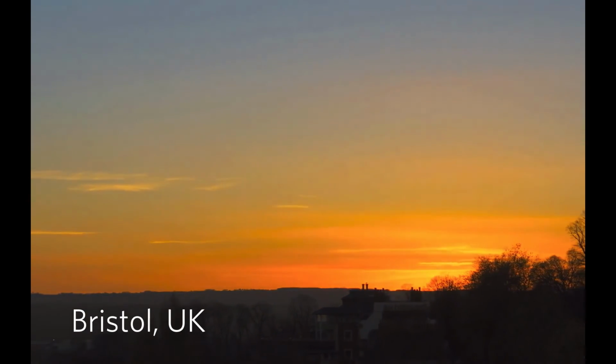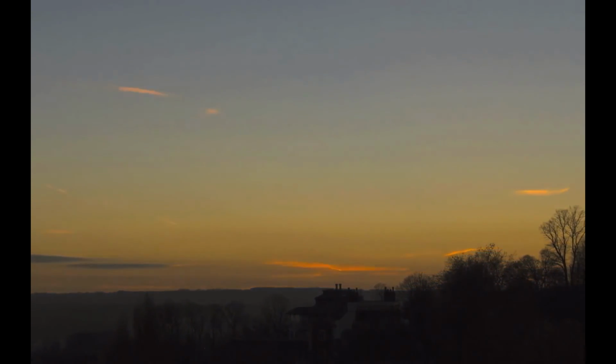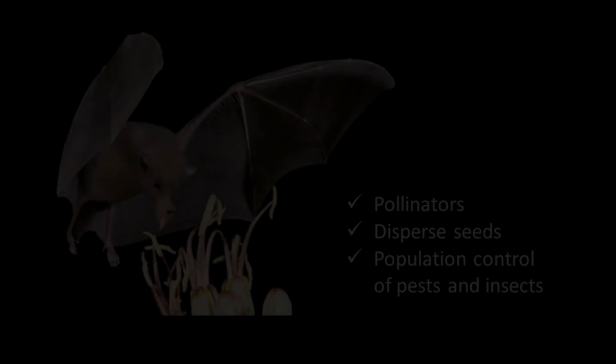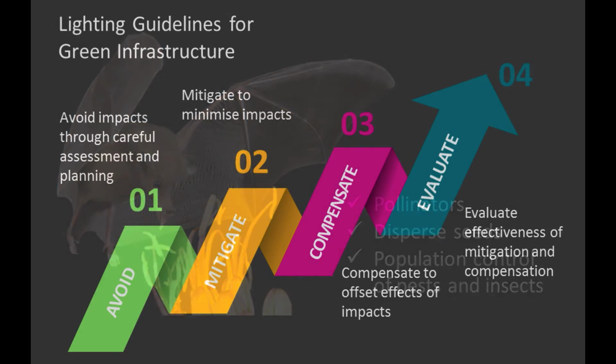Nocturnal animals, including bats, use green infrastructure in the city of Bristol to access, among other important locations, their feeding areas. A recent study has shown that bats in Bristol avoid green infrastructure when it is lighted at night in order to help pedestrians and bicyclists see their routes. This is an environmental stewardship issue for city engineers because bats provide significant ecosystem services, including pollination and seed distribution, population control of insects, and more.